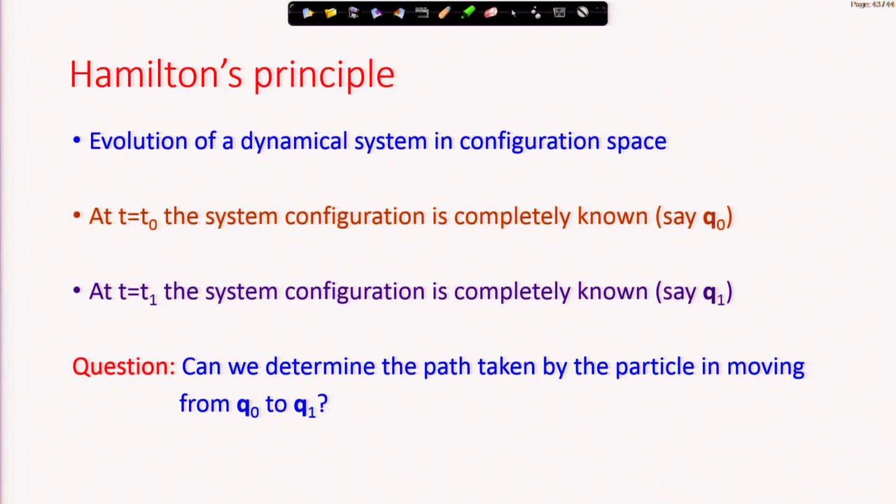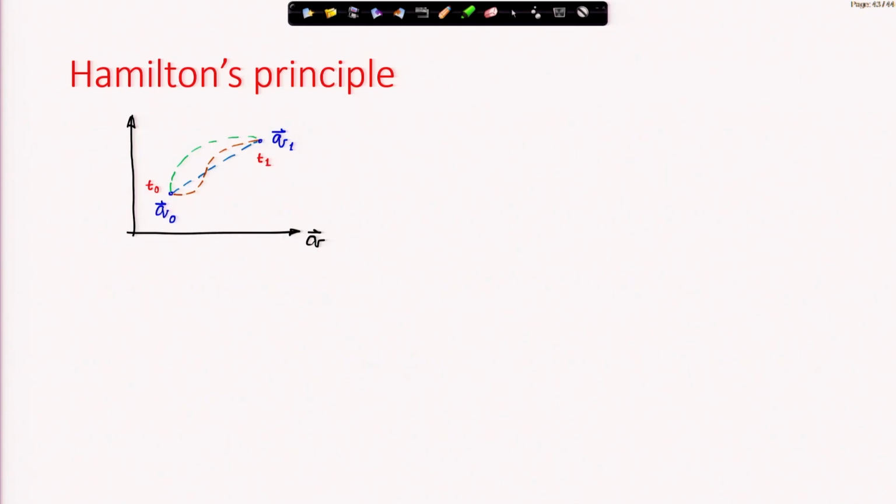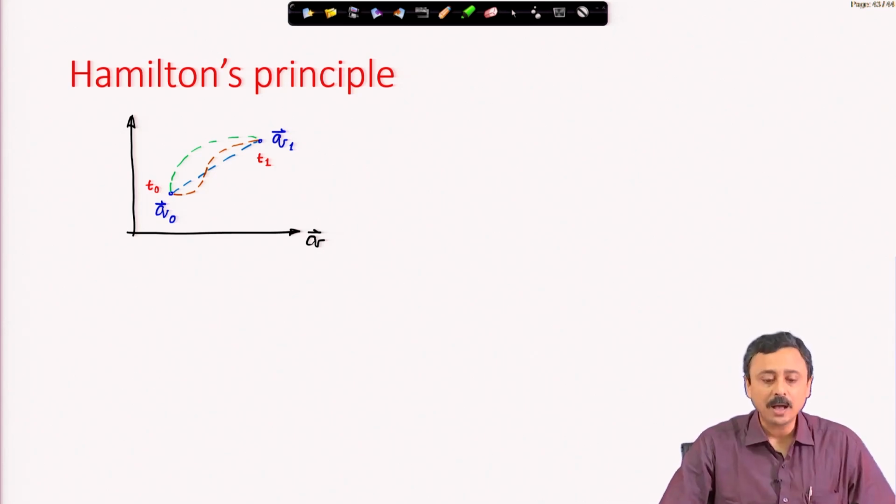How did it evolve from q0 to q1? This is the question that arises. Can we answer this question? The answer is yes, we can answer this question using Hamilton's principle. Hamilton's principle is a very important principle that tells us about this path and which is at the foundation of analytical mechanics.